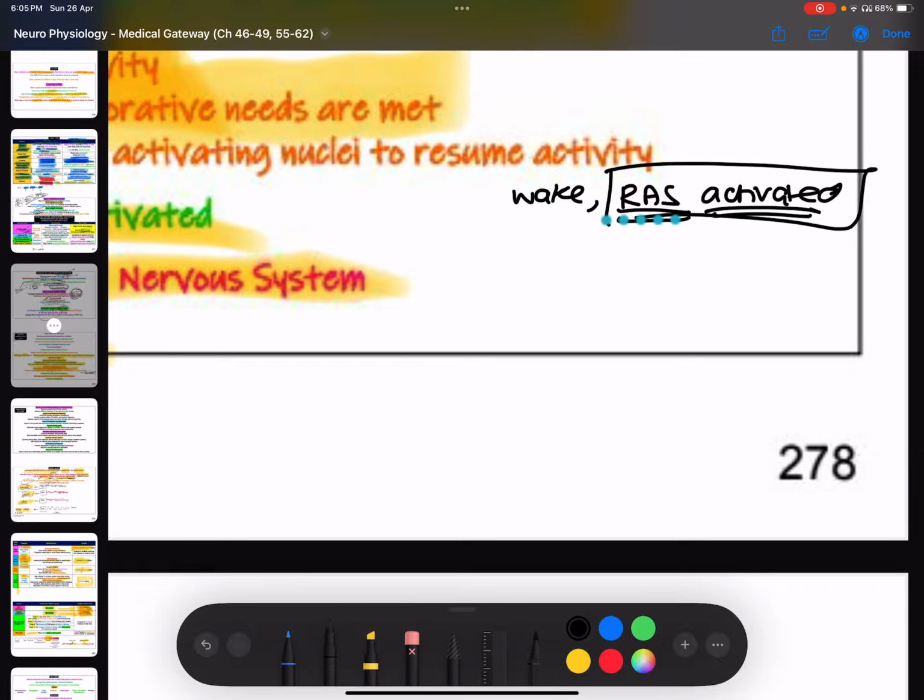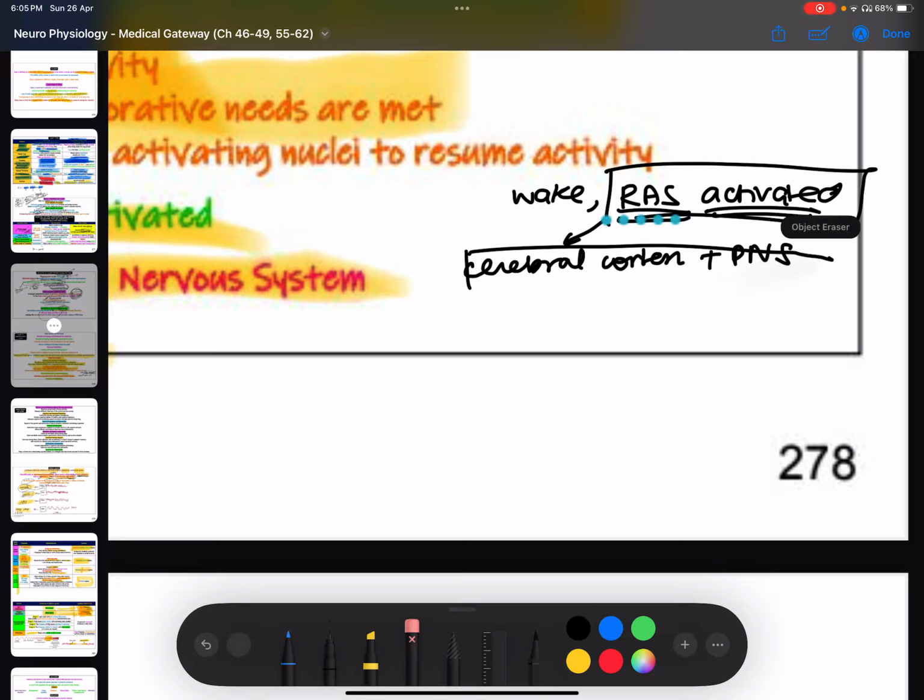Now, what does the RAS do? It sends signals to the cerebral cortex. Not just the cerebral cortex, but also the peripheral nervous system, and it signals both of these to be active and perform their functions. The cerebral cortex sees, oh, I'm getting signals from the RAS. It sends signals back to the RAS to further activate it. So positive signals go back to the RAS, and the RAS further activates the cerebral cortex.